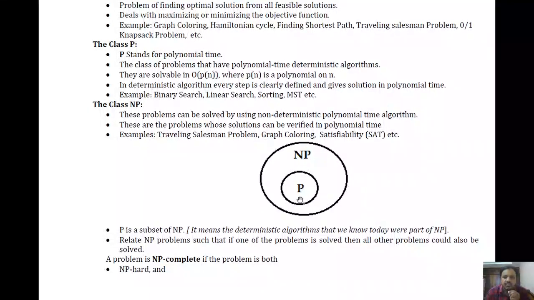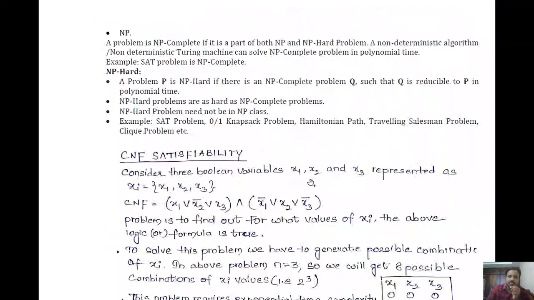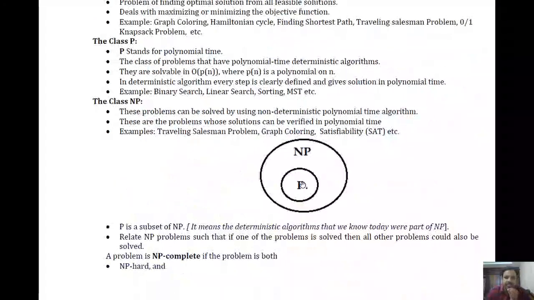Right? It keeps on increasing. That's why we are saying that P is a subset of NP. Okay. So it means the deterministic algorithms that we know today were part of NP in the past days, right?